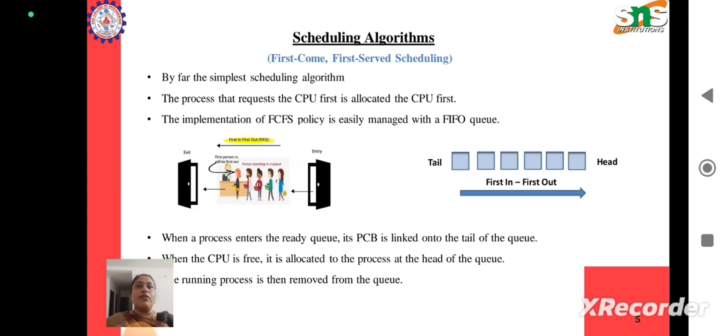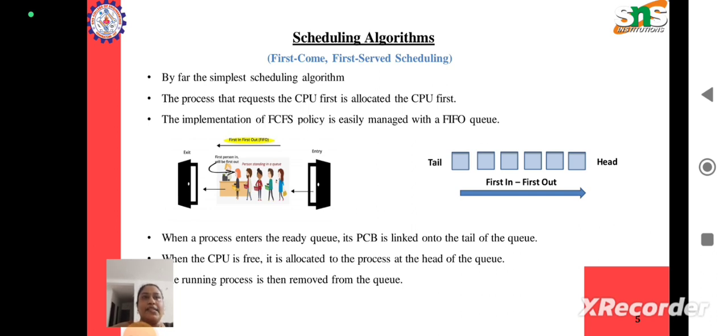This is an example of a FIFO queue where elements are queued up like this. The first element is known as the head of the queue and the last element is known as the tail of the queue. When the head of the queue, which is this element, completes its execution and goes out, then this element over here will become the head. If some other elements come in, they will be added to the tail of the queue. That means they will be kept over here and that element will become the new tail. This is how a FIFO queue is followed, and by making use of this FIFO queue, the FCFS policy can easily be implemented because it follows a first come first serve basis.